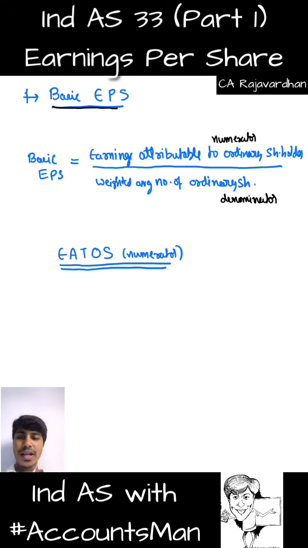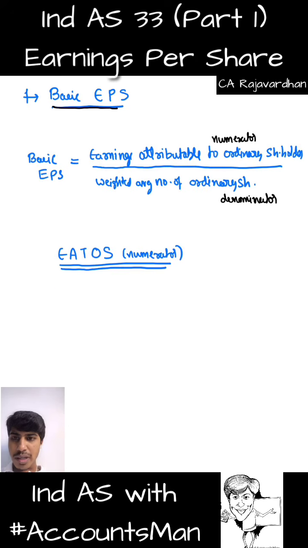This specific numerator tells earnings. Earnings basically here refers to profits. So how do we arrive at profit? Same thing. We take that P&L format. We take revenue from operations, other income. Then we take all the expenses like consumption of raw material, purchase of stock in trade, changes in inventory, employee benefit expenses, everything. We take finance charges, other expenses. We take everything and then we arrive at the profit. But we need to be very, very cautious about a few things here.